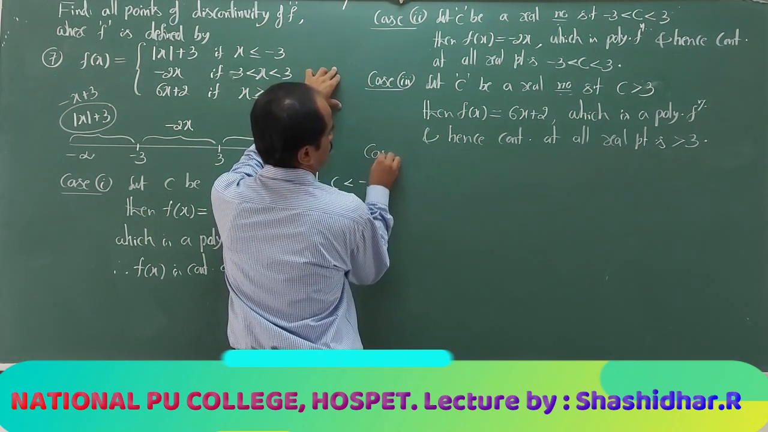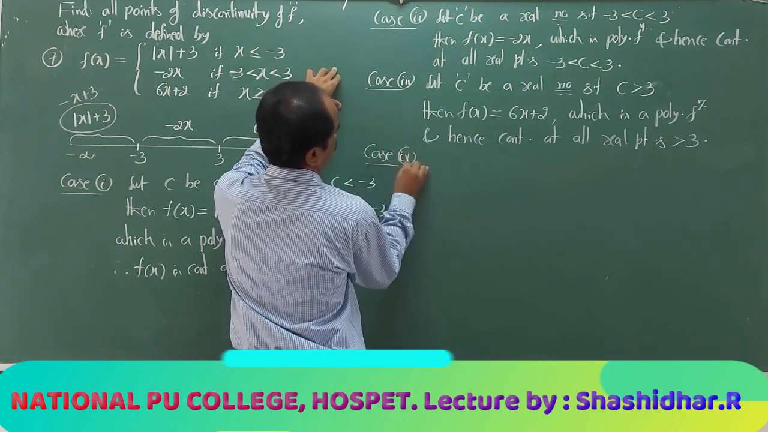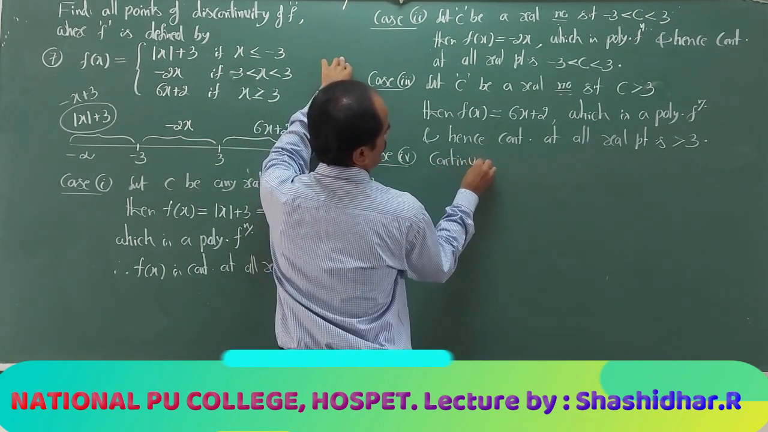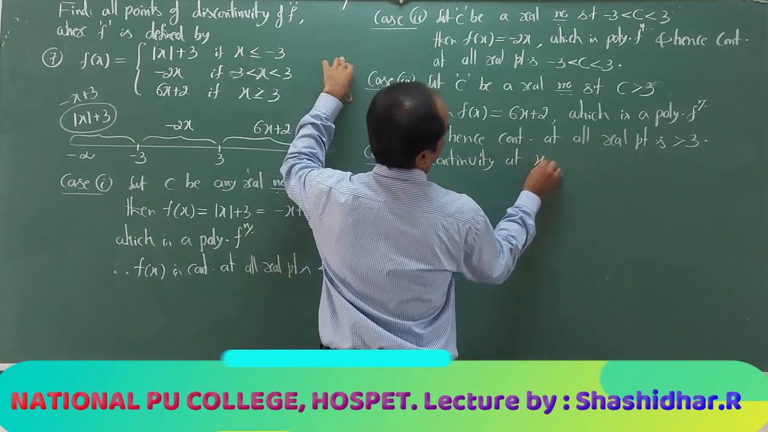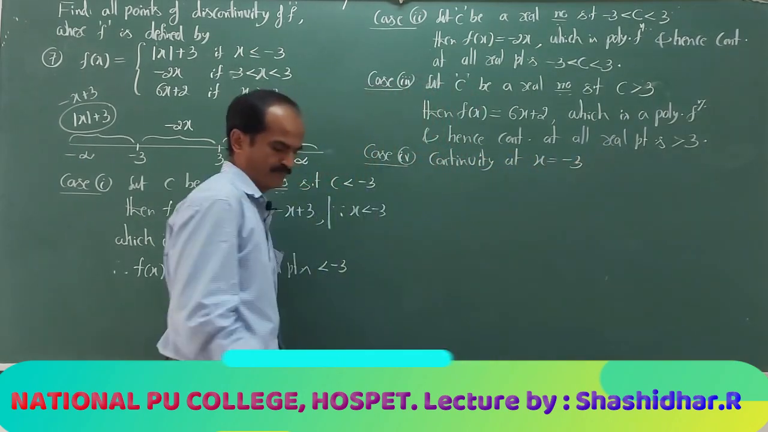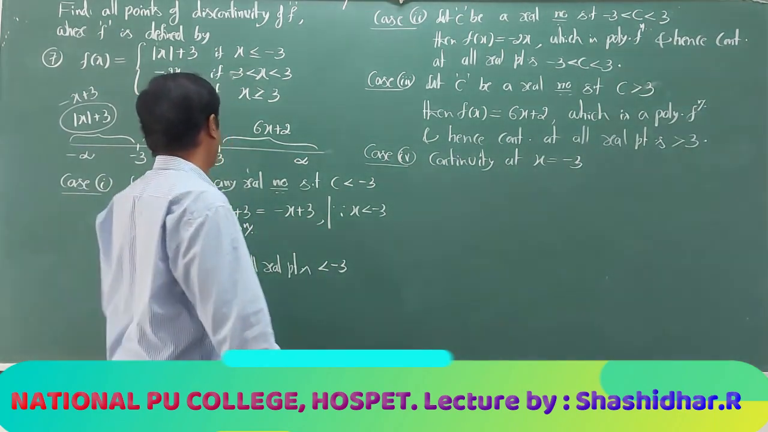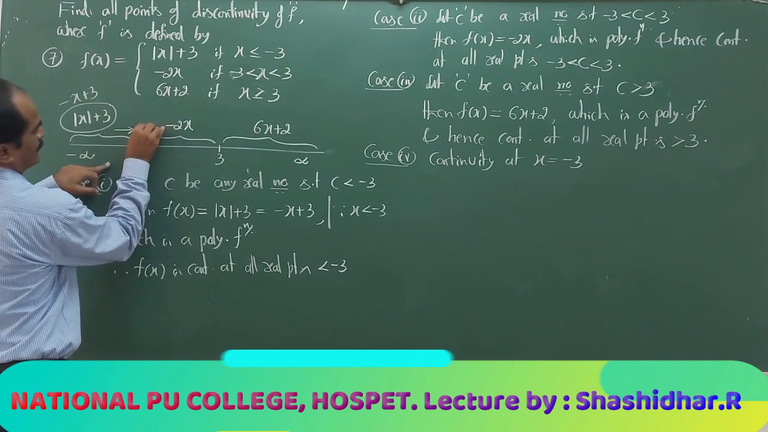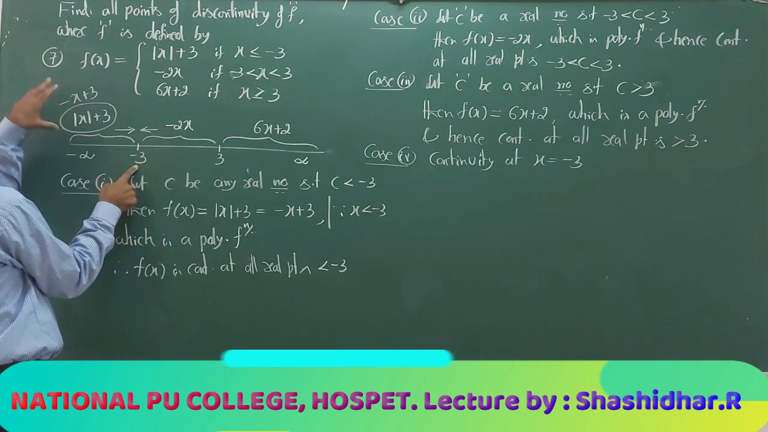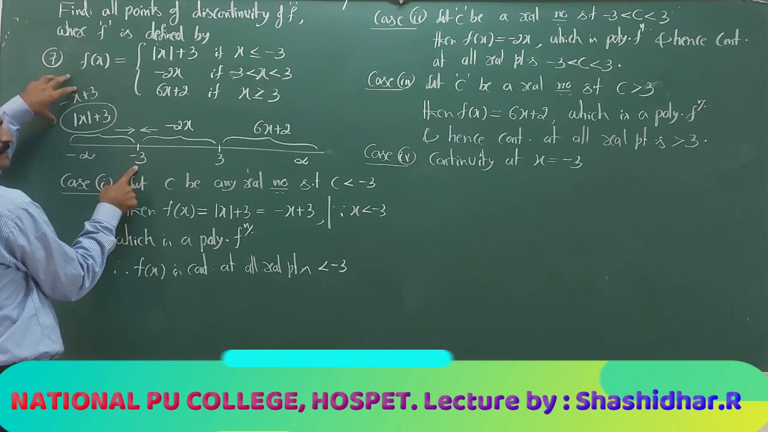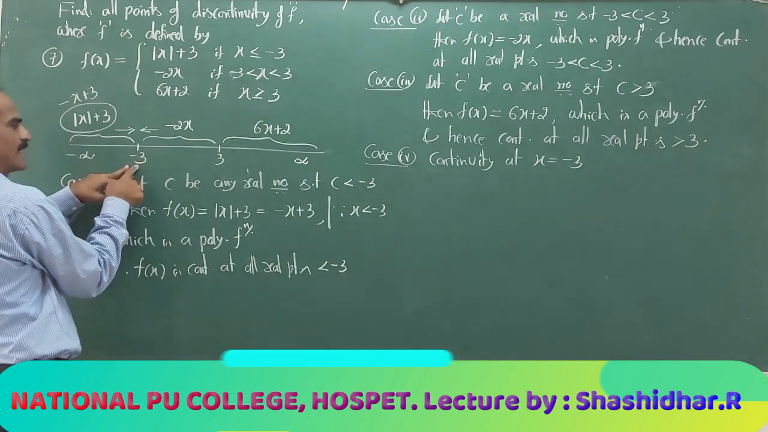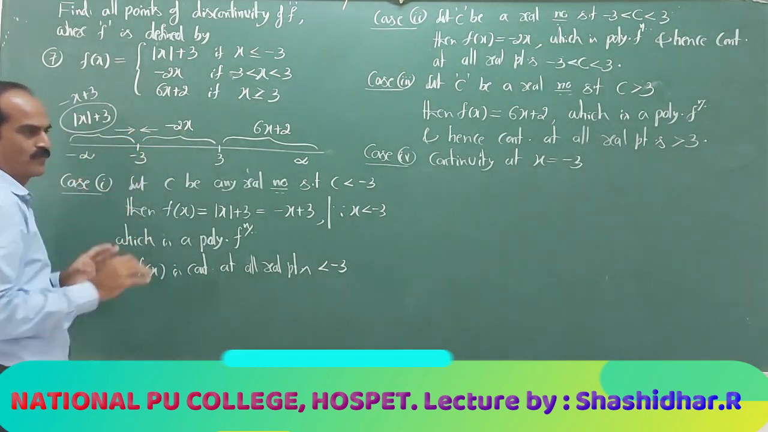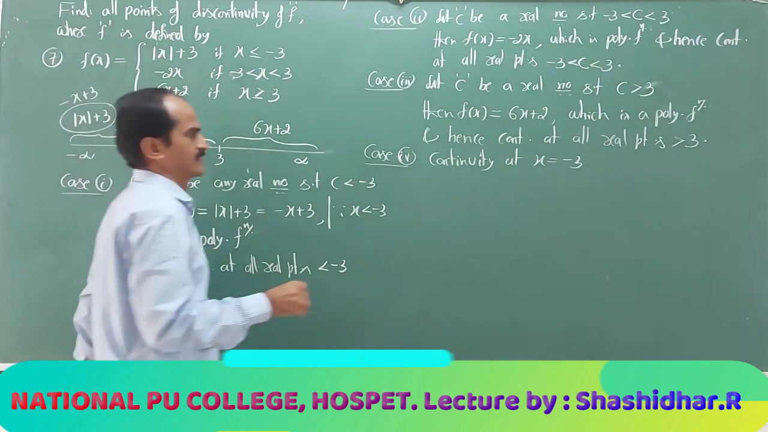Case 4. Continuity at x = -3. To find the limiting value as x approaches -3, whenever it is approaching from the left side of -3, I have to consider -x + 3. Whenever it is approaching -3 from the right side, I have to take -2x. The function differs, therefore I have to go for evaluating LHL and RHL.